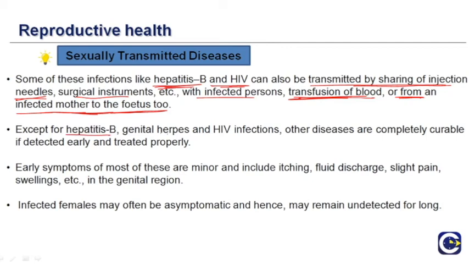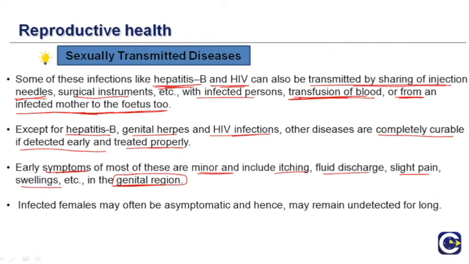Except for hepatitis B, genital herpes and HIV infection, other diseases are completely curable, but only if they are detected early and treated properly. So if you fear that you might have a sexually transmitted disease, it is very important that you go to the doctor immediately and get yourself tested, and if you are positive, get yourself treated properly. Early symptoms of most of these diseases are minor, and they include itching, fluid discharge, slight pain, swelling, etc. in the genital region, because they are sexually transmitted diseases.